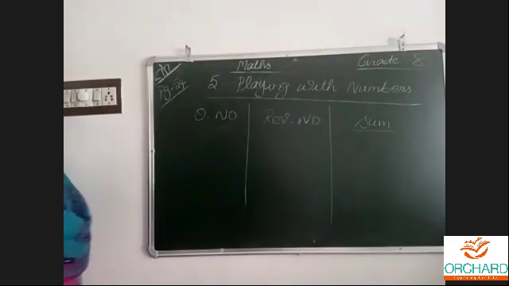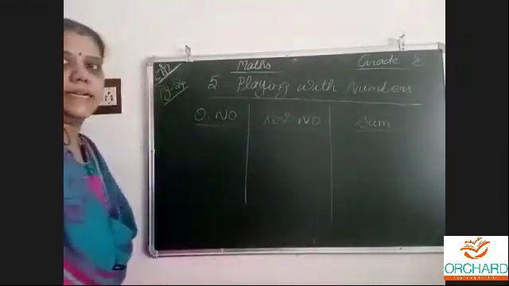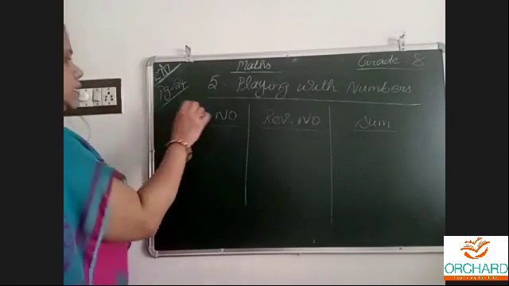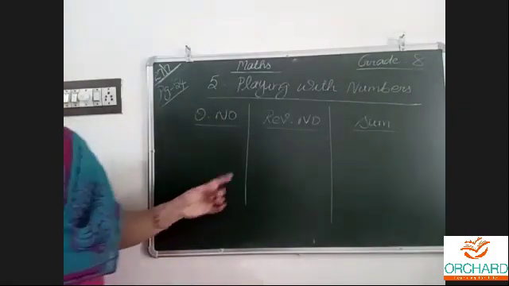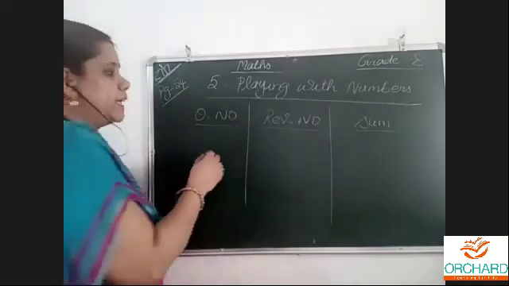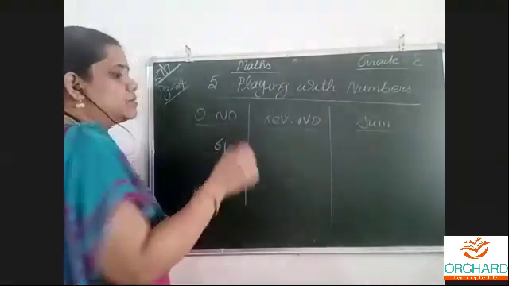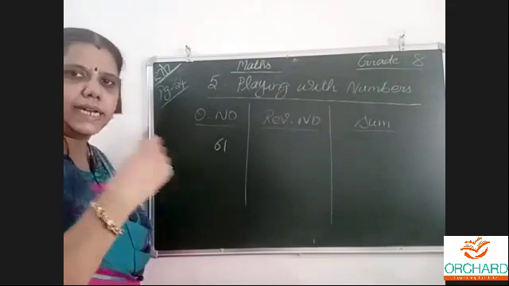Take the original number, reverse it, add both, and write the sum. Let us see what we get when we do this. For example, any number, from the textbook itself I am taking. So 61, any two-digit number.